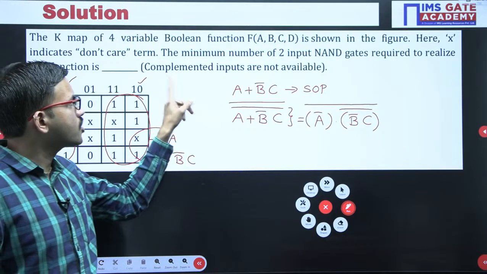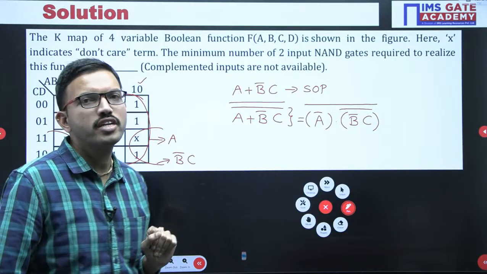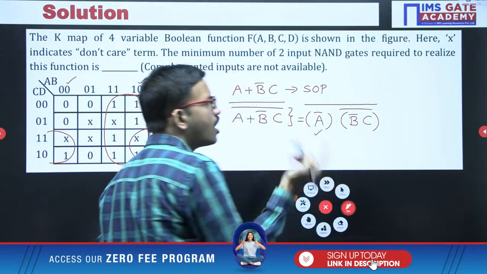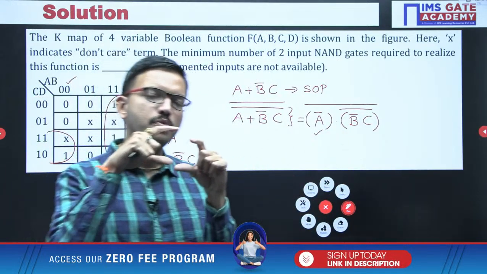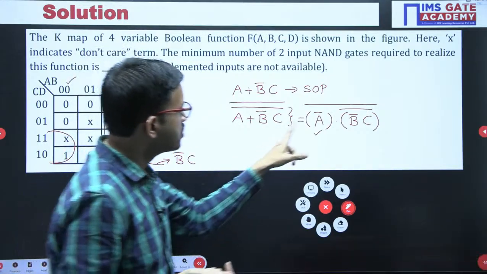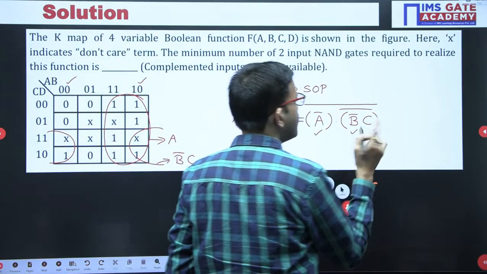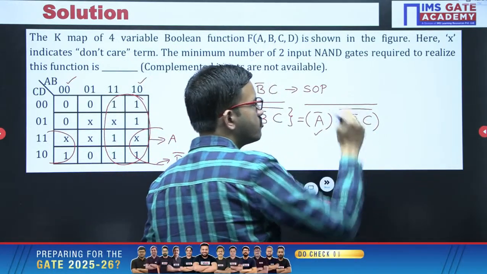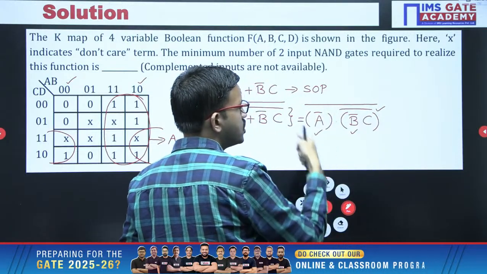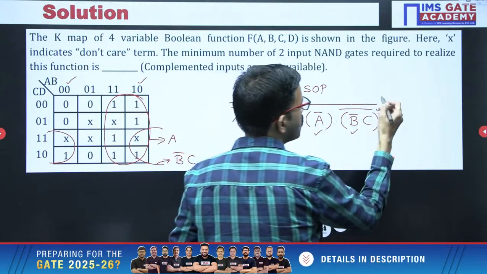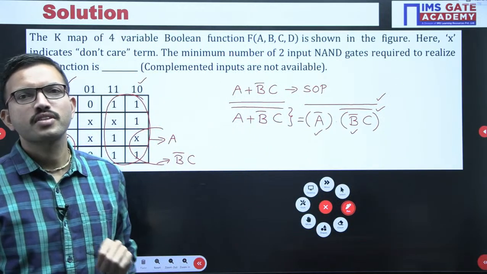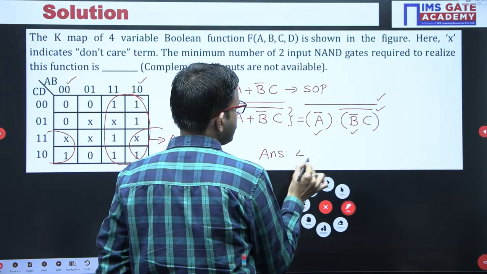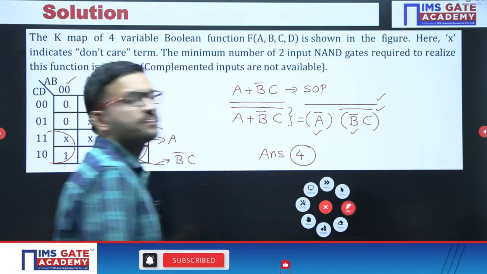See, in this question complement inputs are not available, which means we have to generate them. Here, how do you get A bar? For a 2 input NAND gate, if both inputs are A, then you get A bar. That means we require 1. Then for B bar also we require 1. After that, B bar and C you pass through a 2 input NAND gate, and assume this is Y1, this is Y2, Y1 Y2 whole bar. So we require 4 2 input NAND gates.